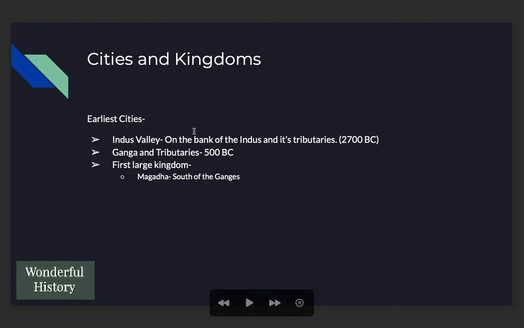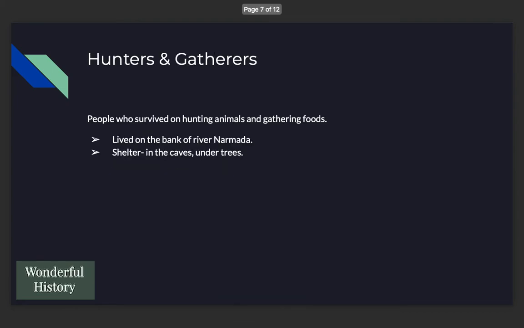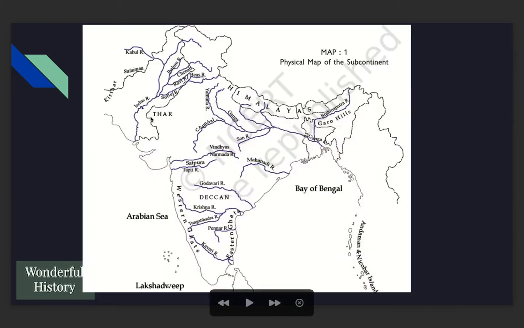That was around 4700 years ago. And let's see here. Do you see this river Indus? This is the river Indus, and these are the tributaries. Tributaries are the small rivers that finally merge into a larger river. These kinds of rivers are known as tributaries. So this is the main river, and the Jhelum, Chenab, Ravi, Beas, and Satluj are the tributaries of Indus. So the earliest cities developed around this area, and the valley around this river is called the Indus Valley.